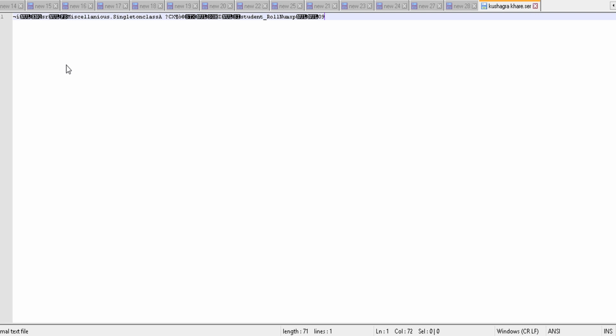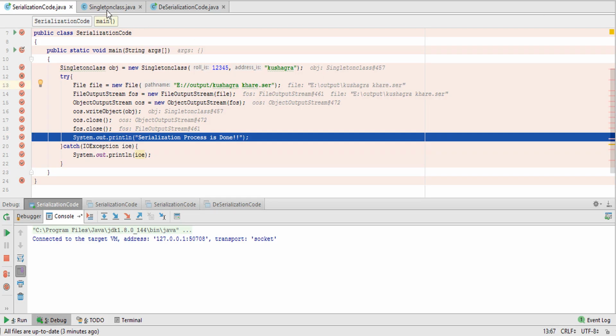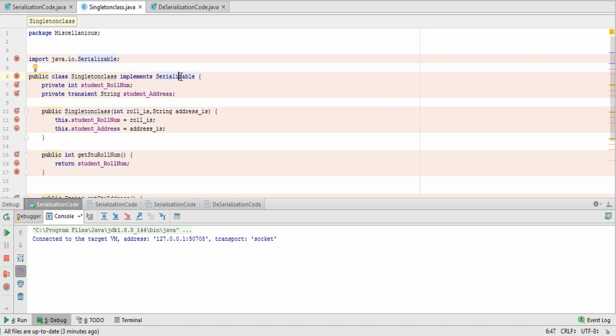And this data is actually not visible in human readable form, because it is in byte stream form, so only the computer can read this. So to read this file, we use the concept of deserialization. That is, the serialized object will be read with the help of the deserialization process using the serialization class implementation. Okay, so we can see that in SingletonClass we have used the Serializable interface. Okay, that's why we have used implements.